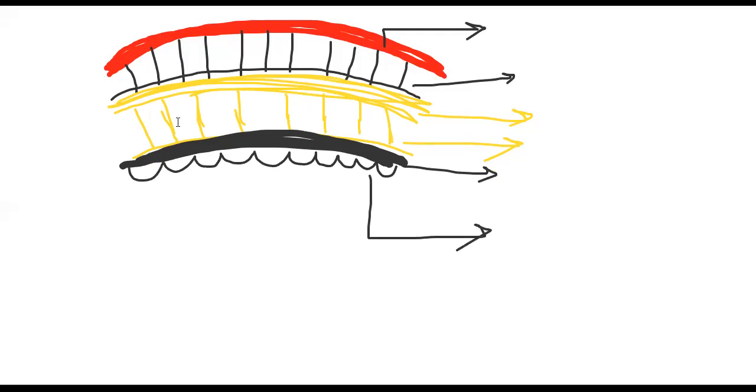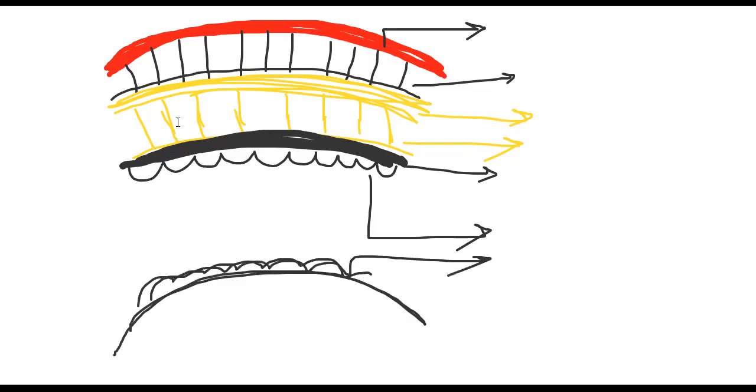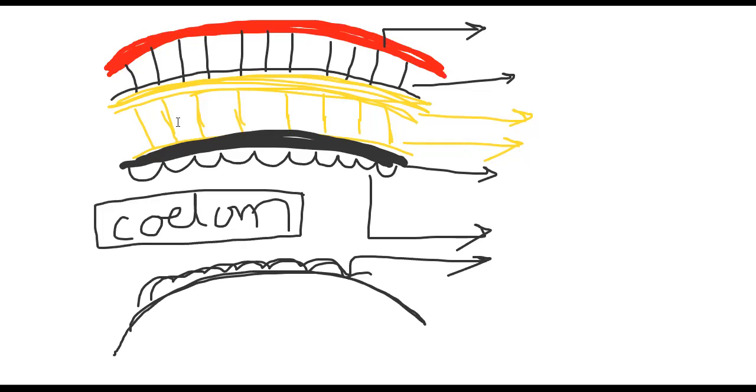Now, talking about the alimentary canal. The alimentary canal begins with the visceral peritoneal layer. So this is the visceral peritoneum. In between the parietal peritoneum and visceral peritoneum, the body cavity present is called the coelom.